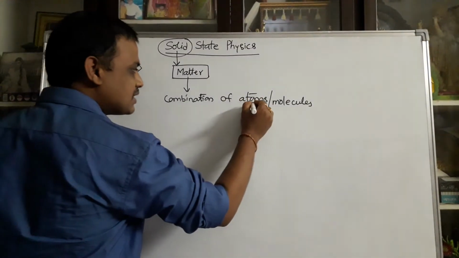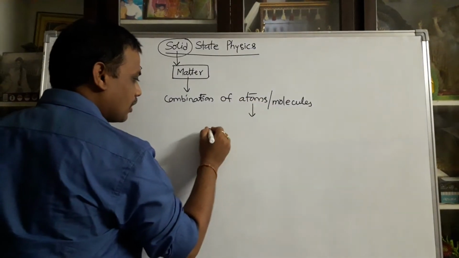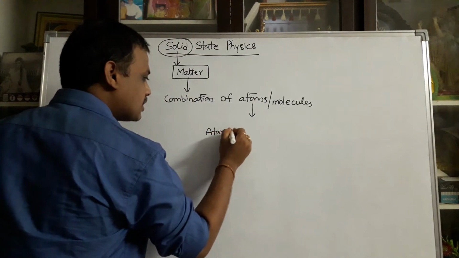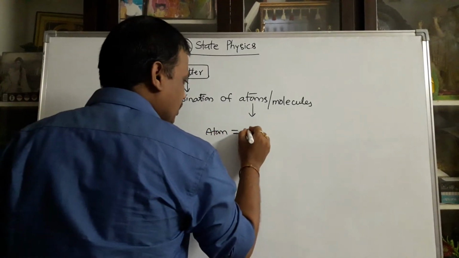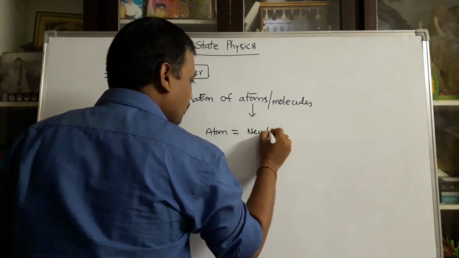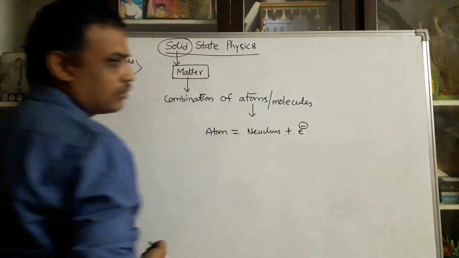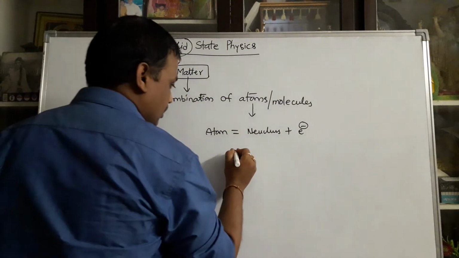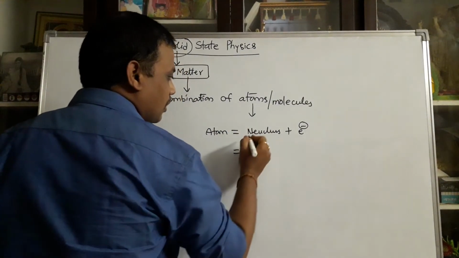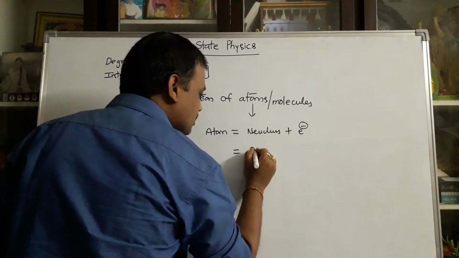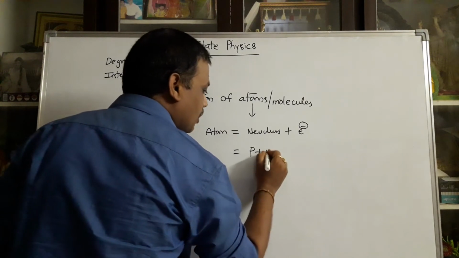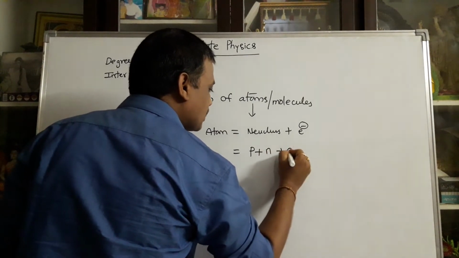So what is an atom? Simply, an atom is nothing but a combination of nucleus and electron. Clearly, the nucleus is a combination of proton and neutron, plus electron.